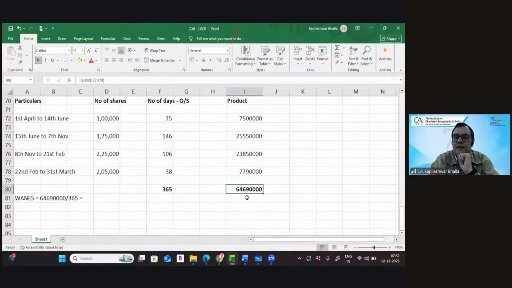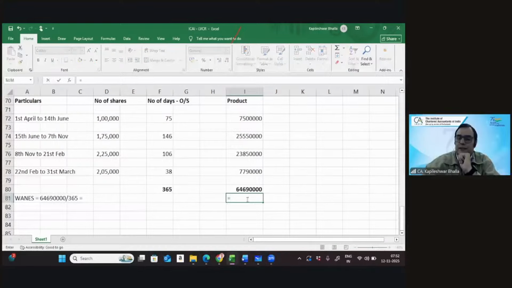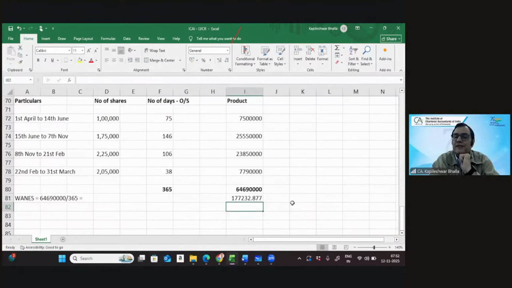So maybe I can just get the results directly. This cell divided by this cell. It's coming to, I think, 177,232. I think that is the right answer. Great. Super. So 177,233 approximately, rounded off, is the weighted average number of shares.